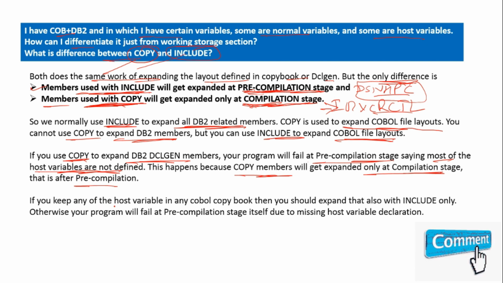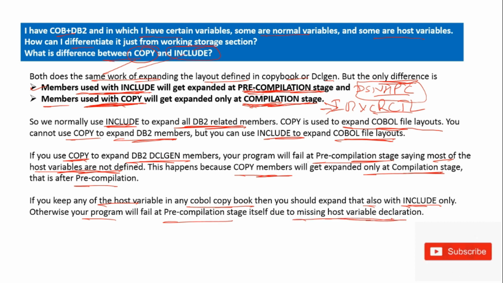And if you keep any of the host variables in any COBOL copybook, then you should expand that with INCLUDE only. Otherwise, your program will fail at the pre-compilation stage itself due to missing host variable declaration. So you should remember, a member of INCLUDE will be expanded at pre-compilation time, and a member of COPY will be expanded during the compilation.